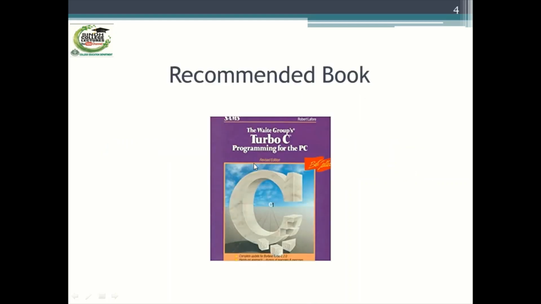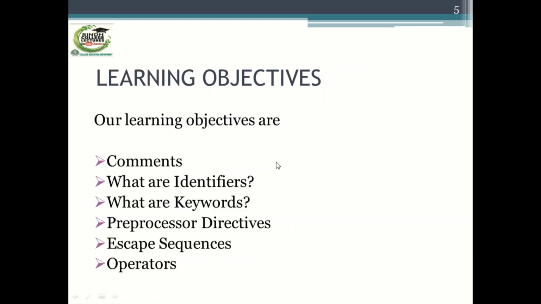This book is recommended for programming in C language. Author name is Robert Lafore. Today our learning objectives are comments, what are identifiers, what are keywords, preprocessor directives, escape sequences, and operators.